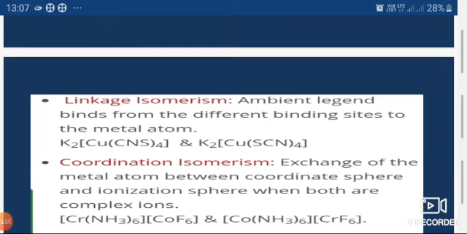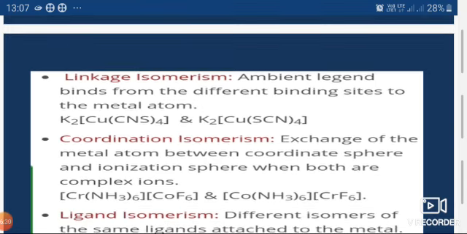You have learnt in previous lectures about ambidentate ligands: a ligand that can bind through two atoms, but it binds through only one atom at once. So this ambidentate ligand is a double-headed ligand. It can bind through one atom at one time and through the other atom the next time. So see the example of this ambidentate ligand and linkage isomerism: